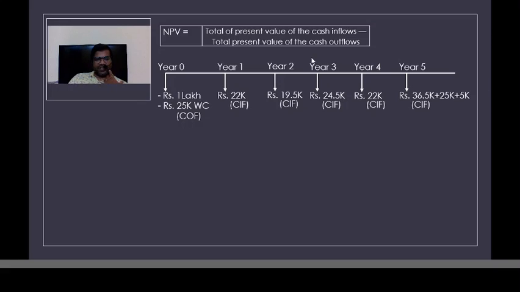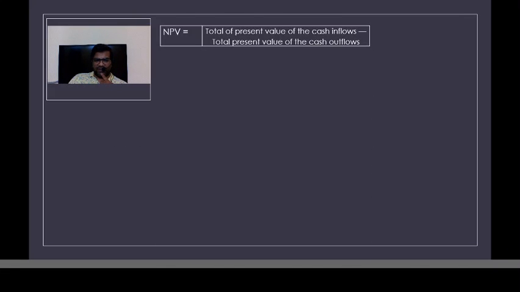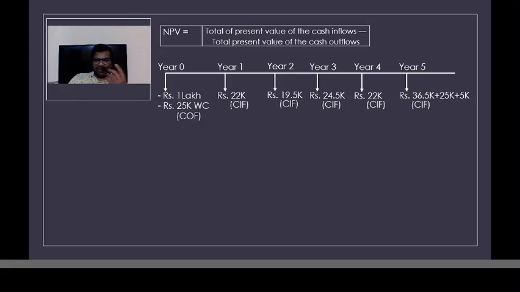Right? So this is the situation. In year 0, the year of investment, we need 1 lakh rupees towards the cost of the machine and 25,000 rupees towards the working capital. So what is the cost of investing, or what is the cash outflow? 1 lakh 25,000. Right? So what is the present value of cash outflow? The present value of cash outflow would be 1 lakh 25,000. And what are the cash inflows we are receiving? 2219, I think, yeah, 2219.5. So the values are given here.